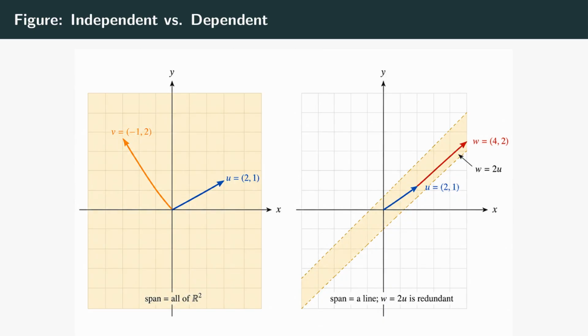On the left, 2 vectors u and v point in clearly different directions. Because neither is a multiple of the other, their combinations fill the entire plane. The whole grid is tinted, labeled span equals all of R2. 2 independent directions, full plane.